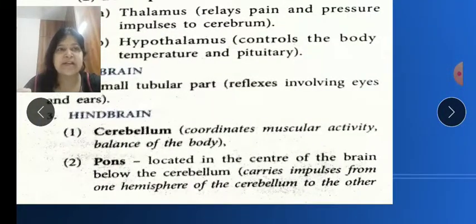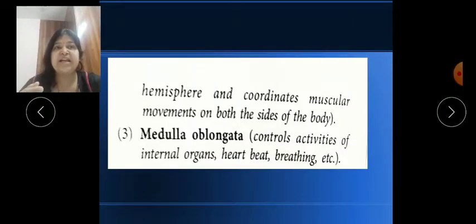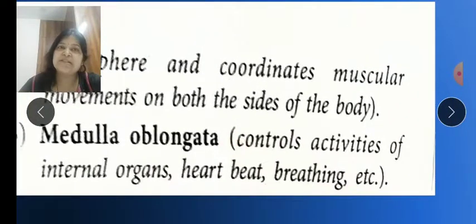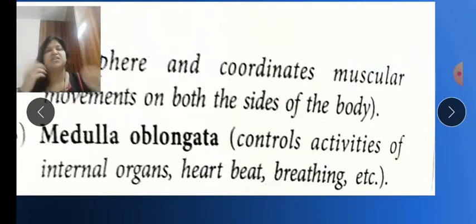All the voluntary actions, and balance also, the equilibrium of our body, are controlled by the cerebellum. The pons is located in the center of the brain, and it carries the impulses from one hemisphere to the other, that is, the left and right, both sides. The last one, the third one, is the medulla oblongata. It controls all the involuntary actions. So you should know the function of each.